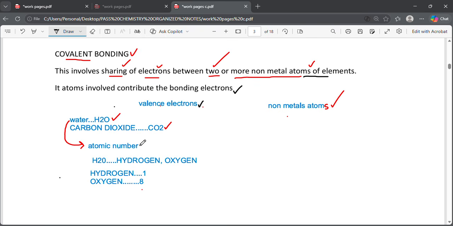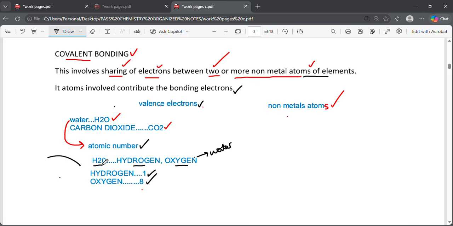Scholars, hope we are together. We said anytime you are going to deal with bonding, we have to know the atomic number of the elements that make up that compound. So we have known the elements that make the compound. We have hydrogen and oxygen. Which compound are they forming? It's water. Okay, the compound is water. So we have known that very well, whereby hydrogen it's 1 and oxygen it's 8.